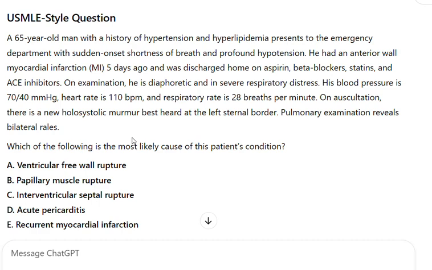A. Ventricular free wall rupture. B. Papillary muscle rupture. C. Interventricular septal rupture. D. Acute pericarditis. E. Recurrent myocardial infarction. Answer and explanation. Correct answer: C. Interventricular septal rupture.